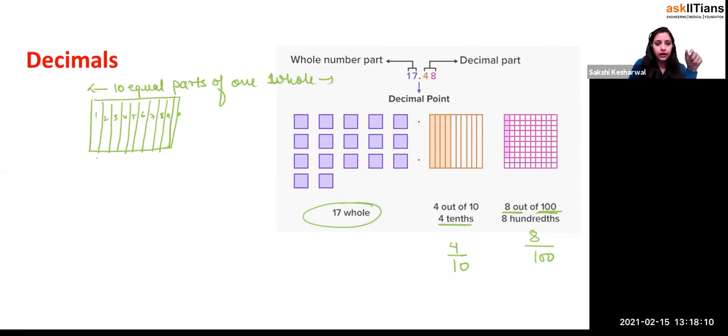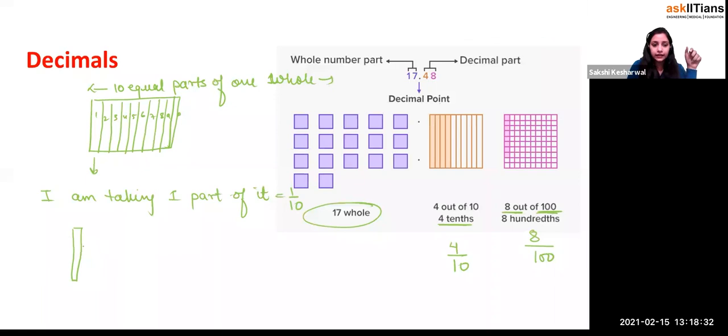Now, what happened? I'll take only one part of it, right? So this is equal to what, beta? 1 by 10. Now the one part will be this much or not? Yes or no?